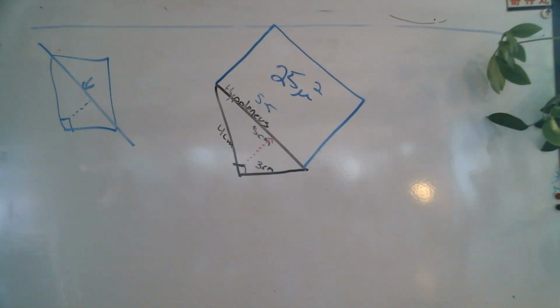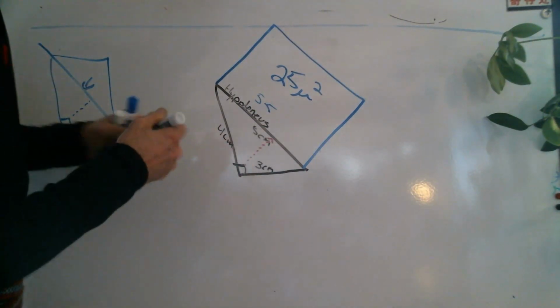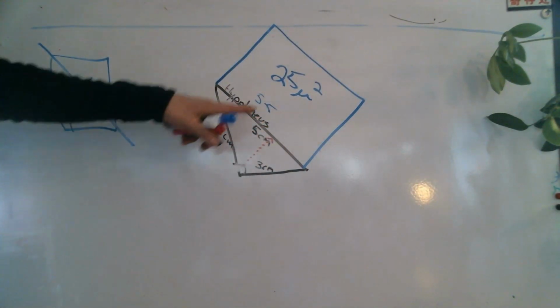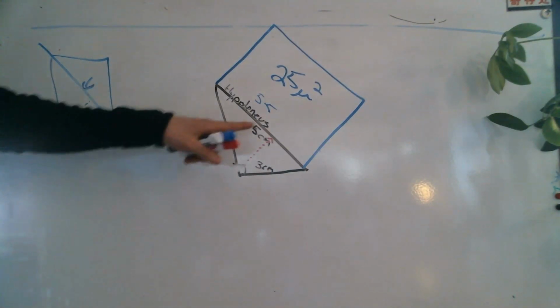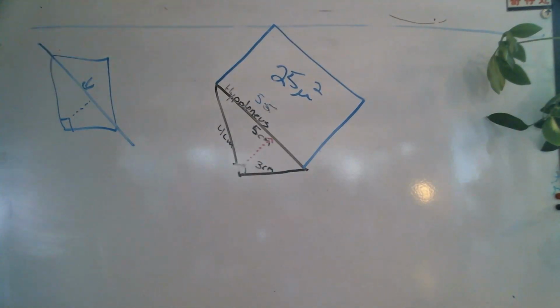So is the hypotenuse the 5 centimeter line? Yes, the 5 centimeter line is the hypotenuse. So what is the square of the hypotenuse? 25. Why is it 25 and not 5? Because I have to square it, which is 5 times 5. So the square of the hypotenuse is 25.